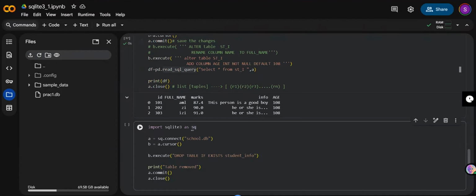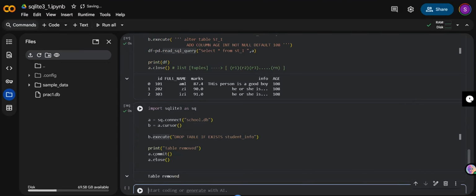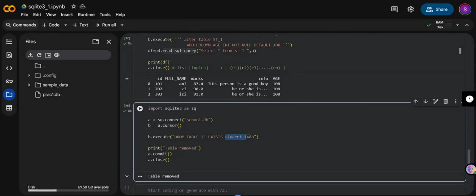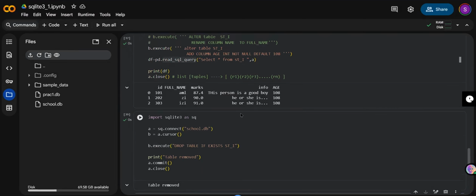The last thing is if I want to drop any table, I'll write this. I'll write a query to drop this whole thing. What I'll do basically is copy this. Here I'm going to drop the table. From here, I can just drop the student. If you're not having the table, it will just give you an error. If it is there, also no problem. What I'll do, student underscore info, I'll just drop the table. The table has been removed.